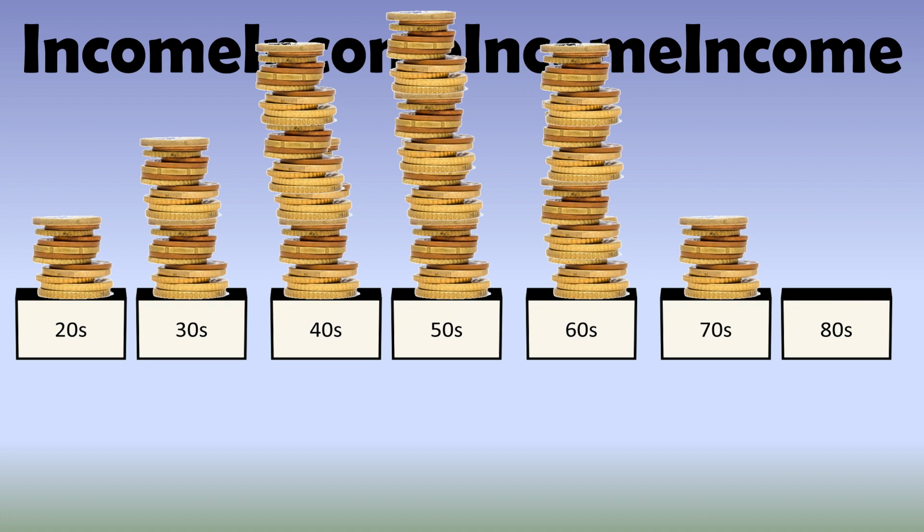A person's income often changes a lot over their life. The stacks represent their earnings. When a person is young, they may not earn so much, so the stacks might be fairly small. Earnings typically rise and then peak in a person's 40s or 50s, so the stacks here are shown taller. After a person stops working, maybe in their 60s or 70s, they are no longer earning a salary, and so the income stacks are shorter.